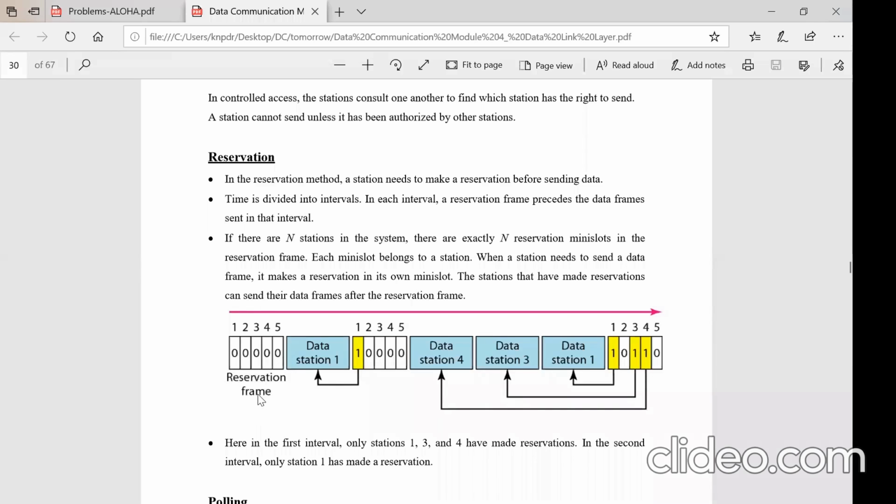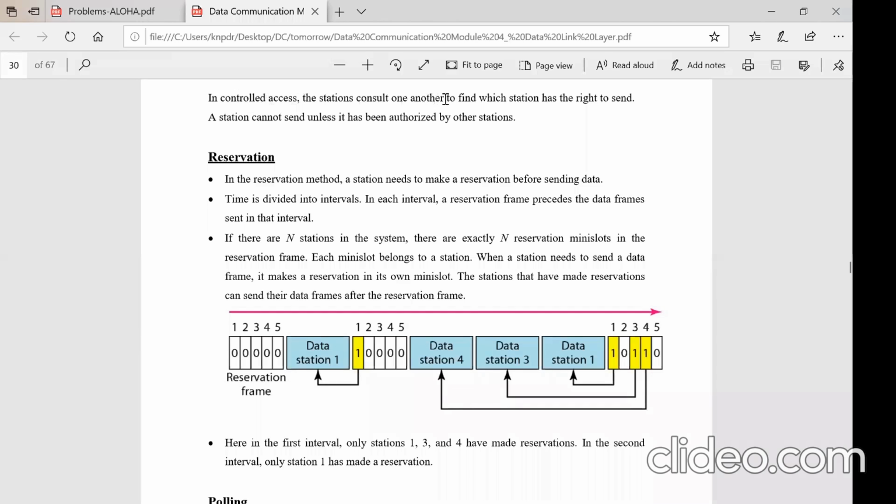It means that reservation is nothing but a controlled access. There must be one leader here. By consultation with each other, they will find out this reservation technique, because in all the previous cases, all the stations were independent. But now in a controlled access, there must be somebody to monitor. There must be some process to monitor. That's what you see here. It is called controlled access.